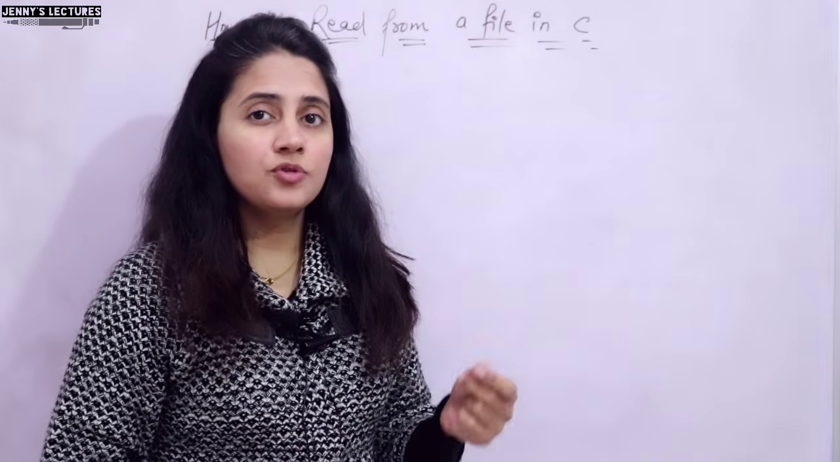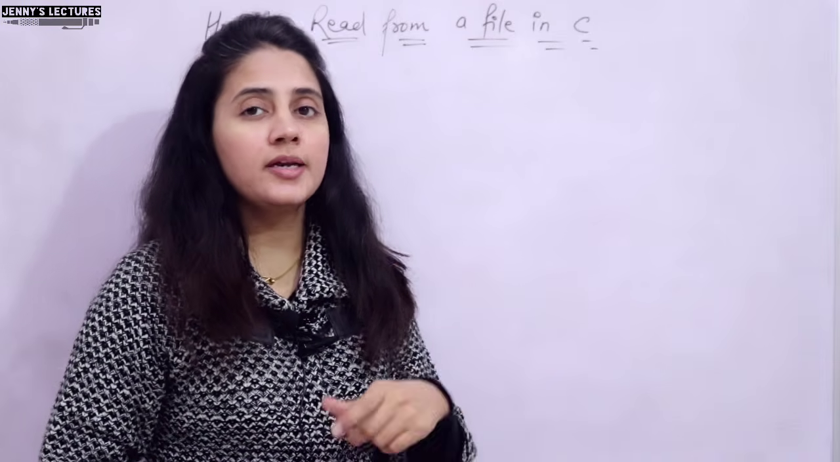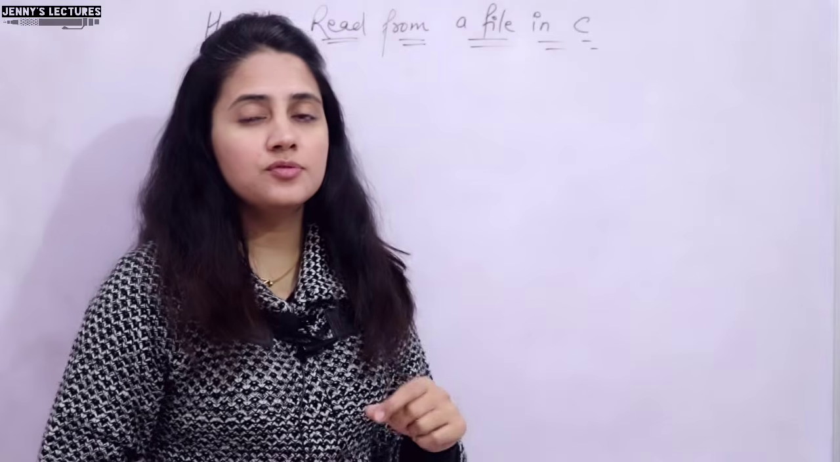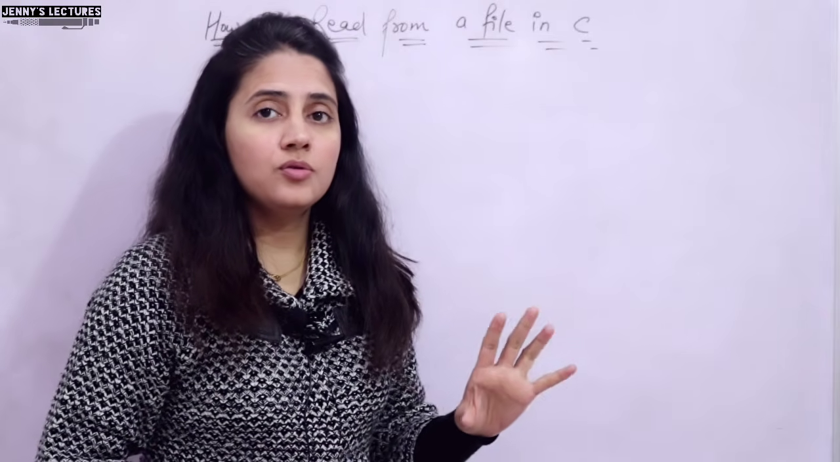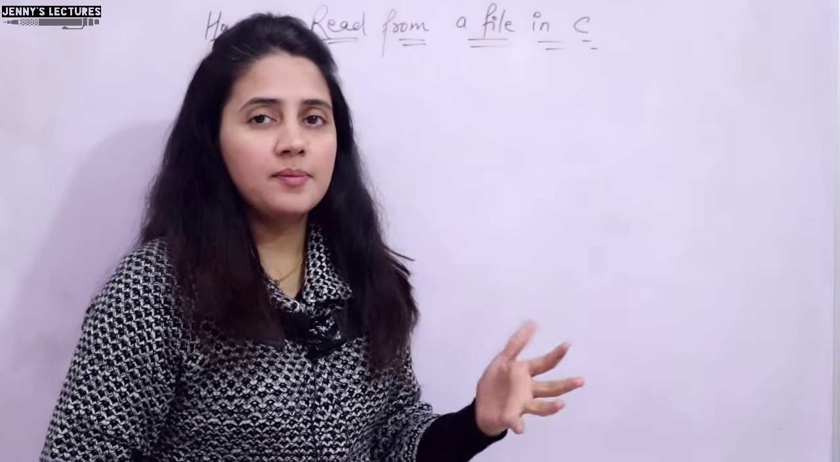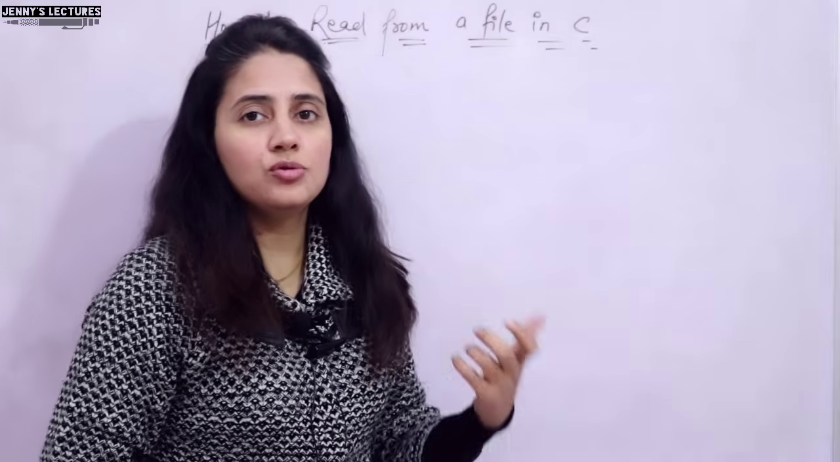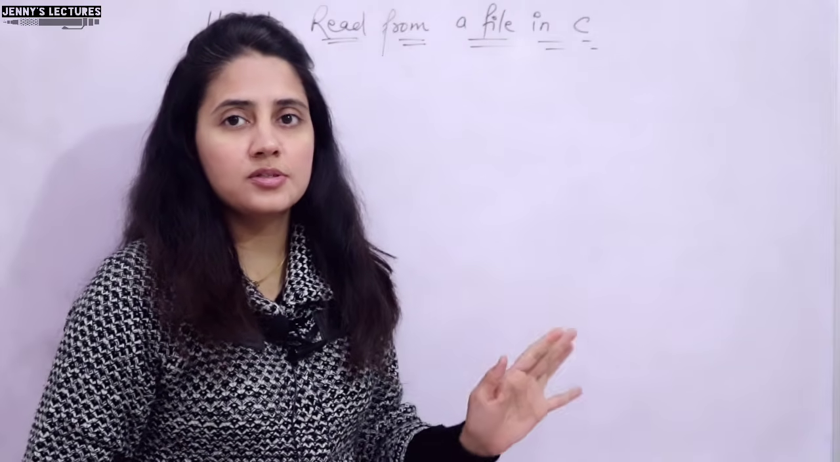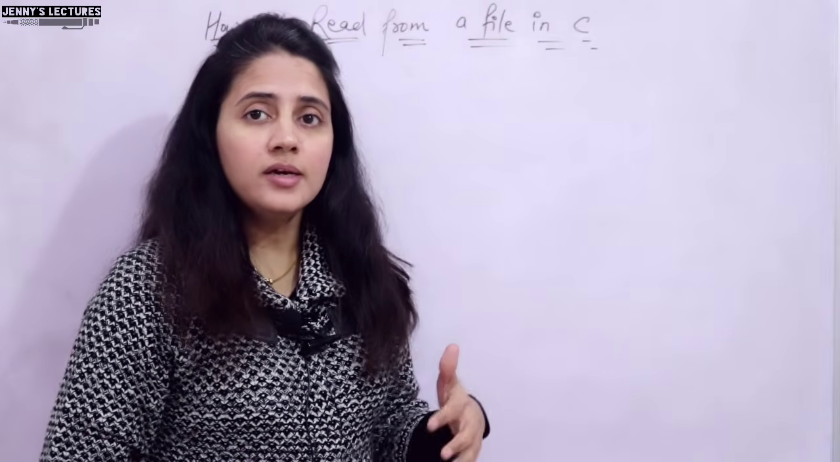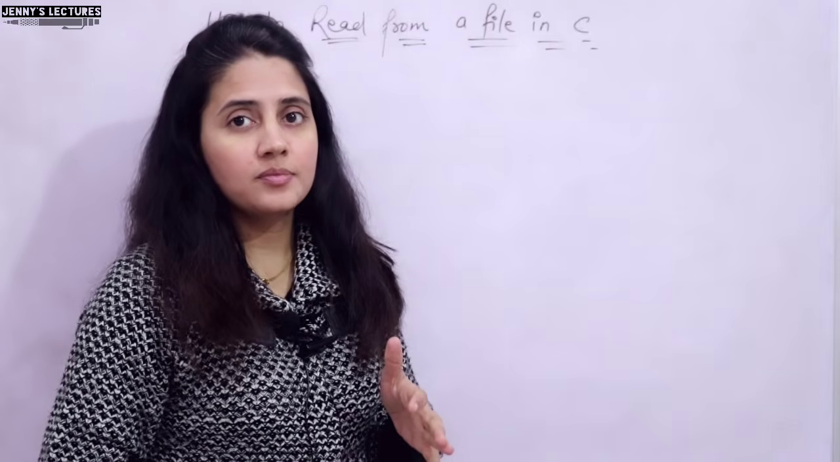fputc for writing a character, fputs for writing a complete string, and fprintf for formatted output, you can say for writing mixed types of data, like character also, integer also, string also, and float also. That we have discussed. Now in this video we will see how to read the content of a file, right?